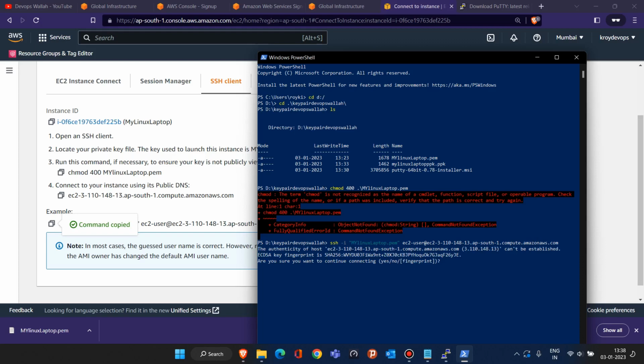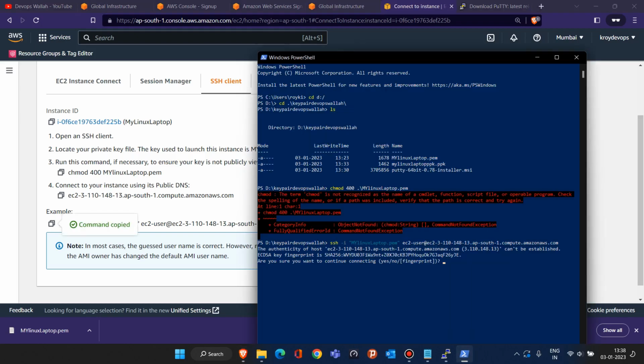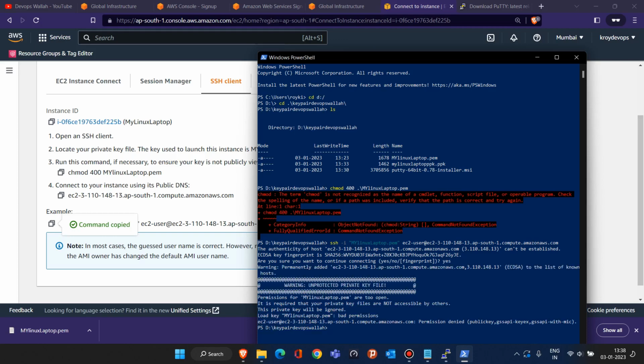Yeah, what you have to do is just copy this command, ssh -i, come to PowerShell, and paste it here. Once you paste it, it will ask whether you want to connect, just click on yes, and that's all.